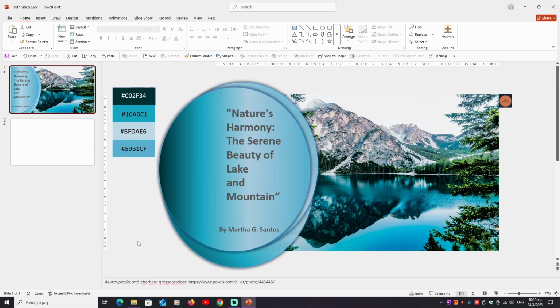Of course, you can also choose any image you want that is related to the theme of the presentation and follow the steps of our design. For convenience, as usual, next to the design area we have placed the colors we will be using along with their hex codes on that particular title slide so you can practice with us. In this presentation we will play with the image and the oval shape.